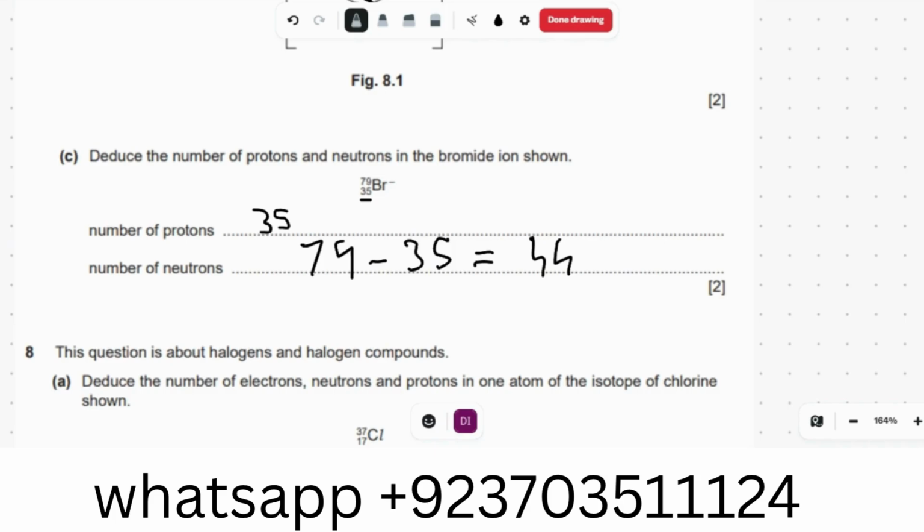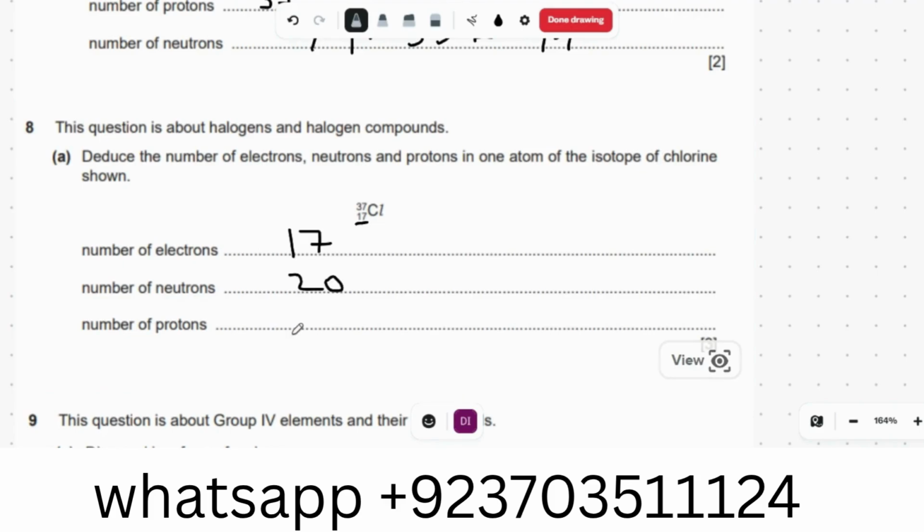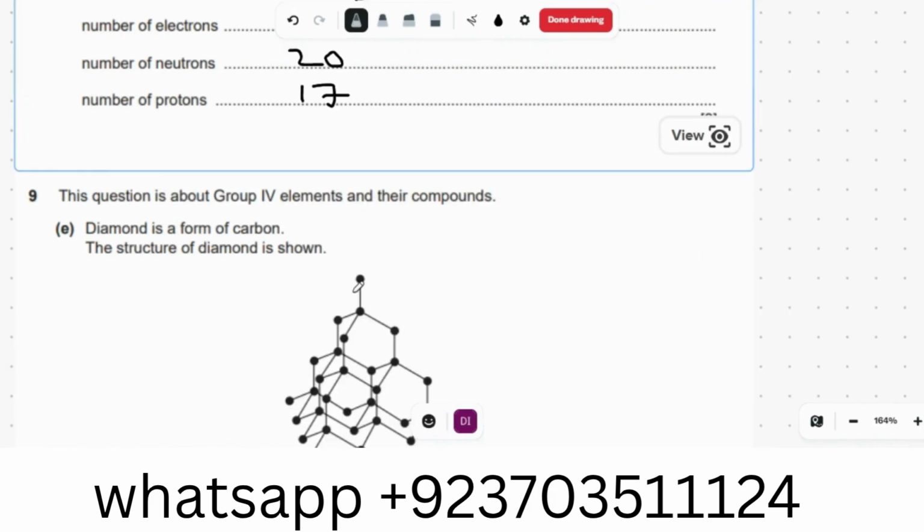Okay, the question about halogens and halogen compounds: deduce the number of electrons, neutrons and protons in the atom of the isotope of chlorine shown. So the number of electrons is 17 because it doesn't have any charge. The number of neutrons, 37 minus 17 is 20, and the number of protons is the same because there is no charge, so electrons and protons will be equal. Okay, so that is also 17. You got 3 marks.